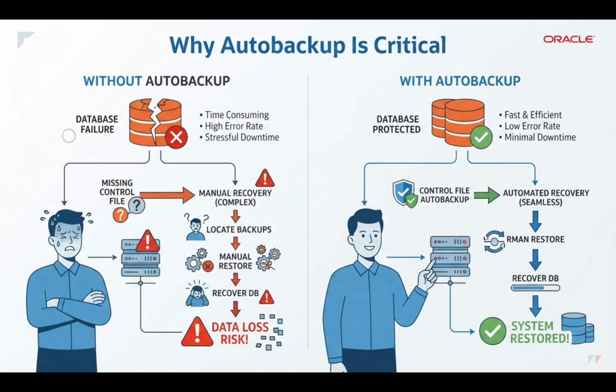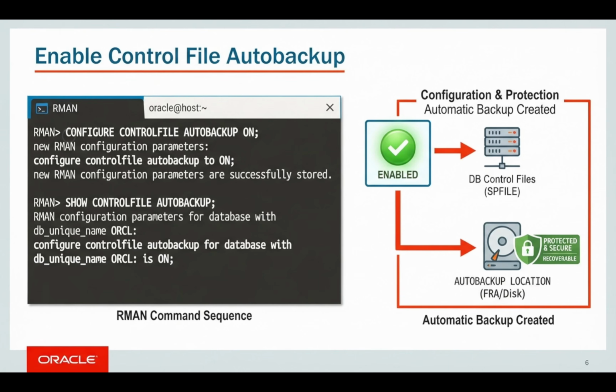Now let's compare the two situations. Without control file autobackup, recovery can require more manual steps. Important backup metadata may not be immediately available, and we may need to identify the database ID and reconstruct more of the recovery environment. With an autobackup available, we have a backup copy of the control file that can be restored. That gives RMAN a much better starting point for continuing the recovery process. So this is a small configuration, but it can make a very big difference when we are dealing with a database failure.